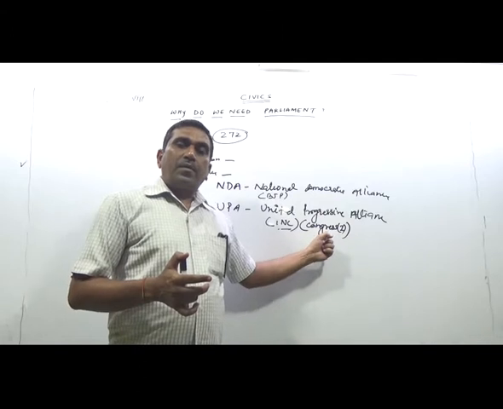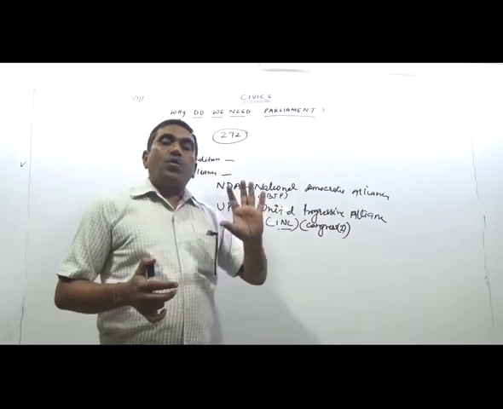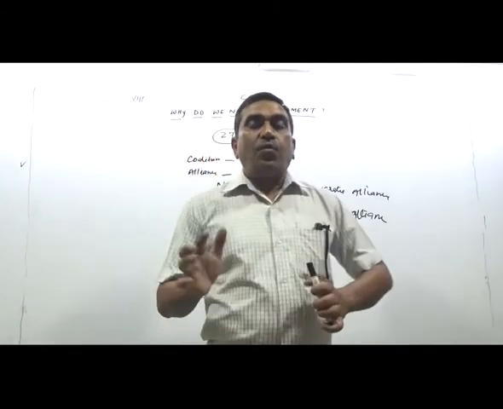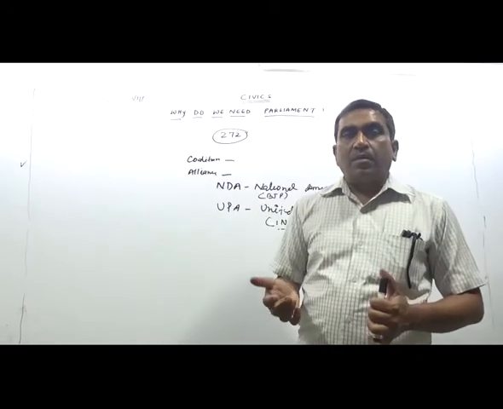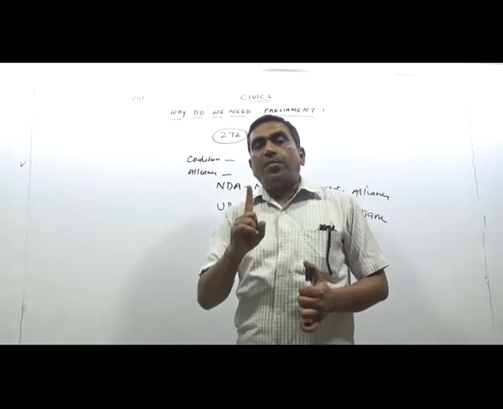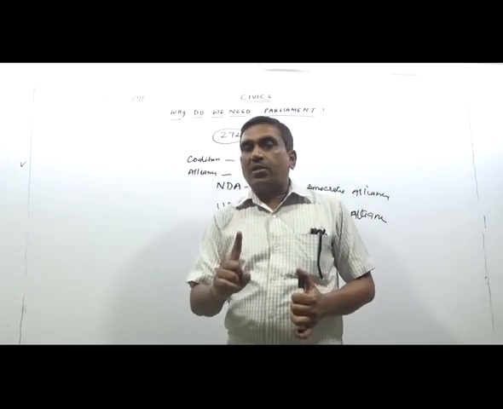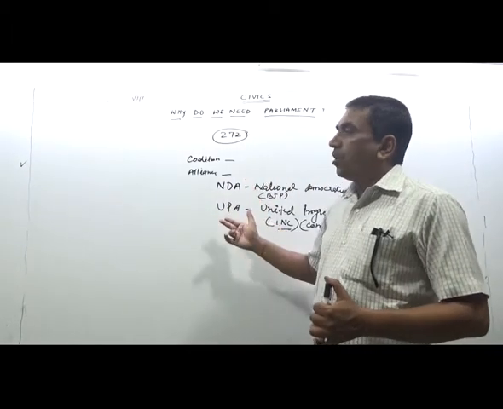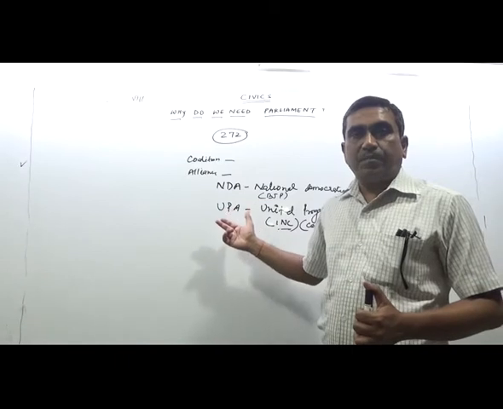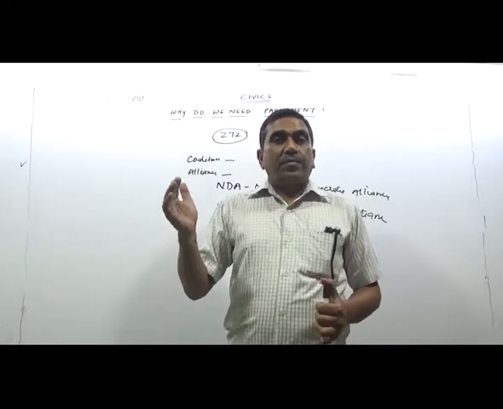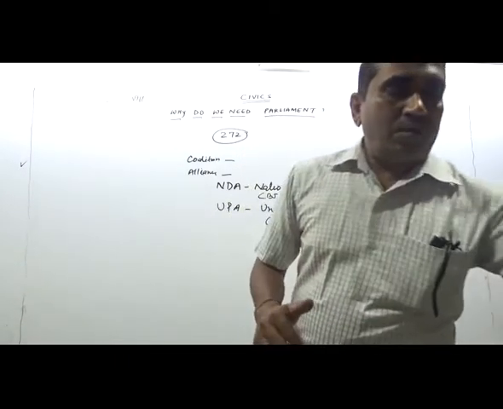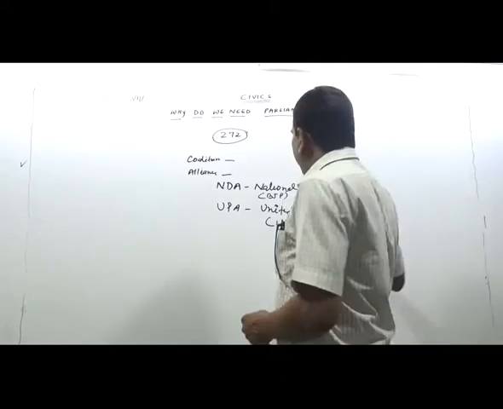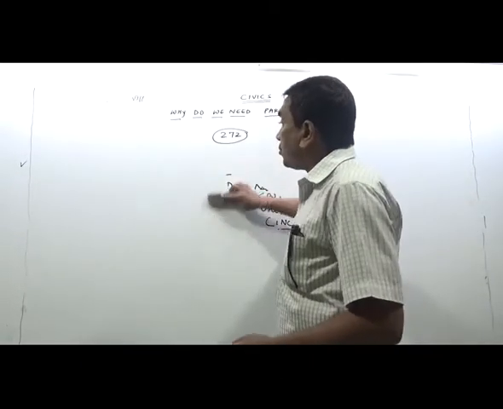Other political parties go for their canvassing, but the candidate would be only one. It means in that constituency you cannot find another candidate from the NDA or another candidate from the UPA. But between the alliances, two political parties may contest elections from the same constituency.